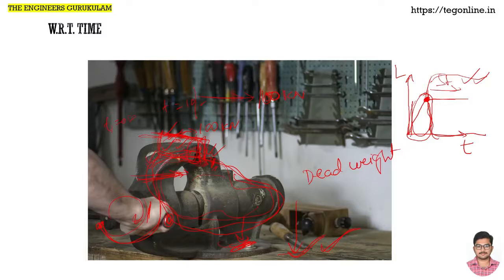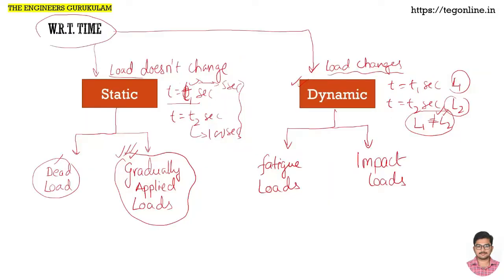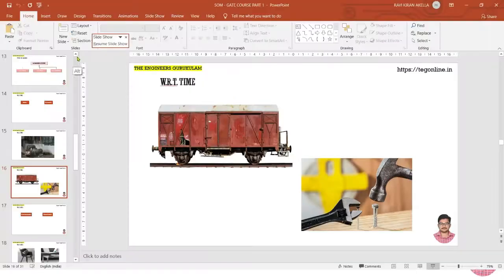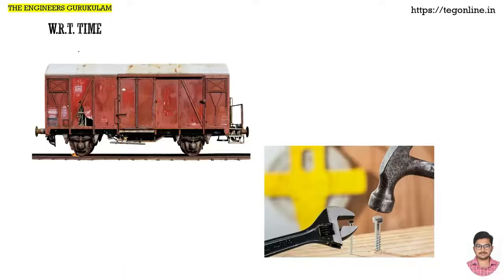Now, we have seen examples regarding classifications of dead weights or dead loads and gradually applied loads. Now coming to fatigue loads and impact loads. When we try to understand dynamic loads, let us take these two examples, where there is a wagon stationed on a particular rail track and another where a hammer is striking a nail or screw downwards, right?